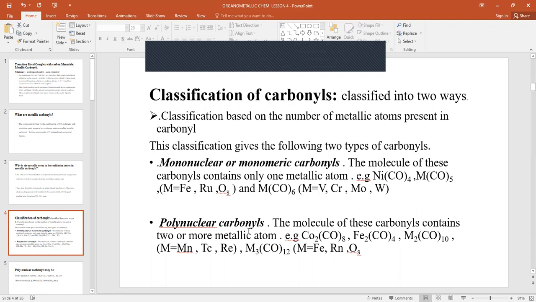The polynuclear carbonyls are molecules of carbonyl that contain two or more metallic atoms. An example is dicobalt octacarbonyl, dimanganese decacarbonyl, and others.